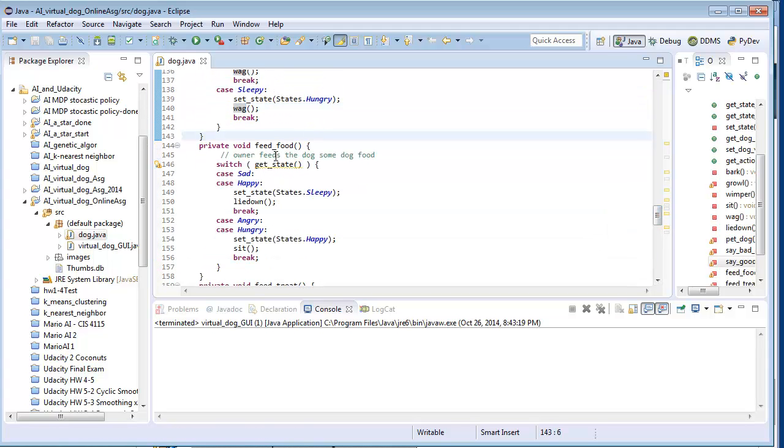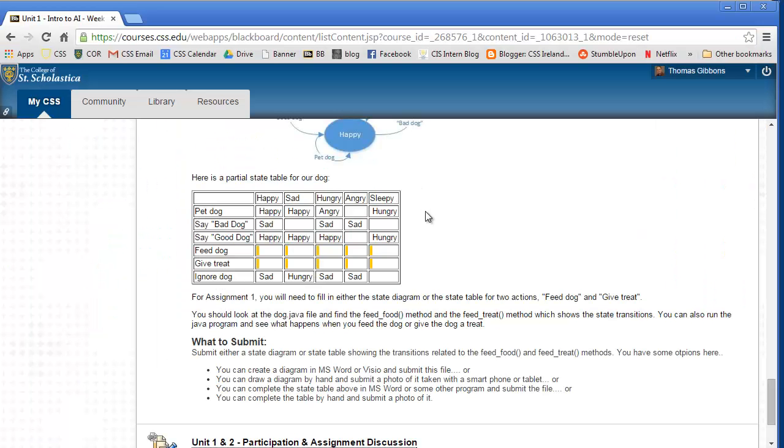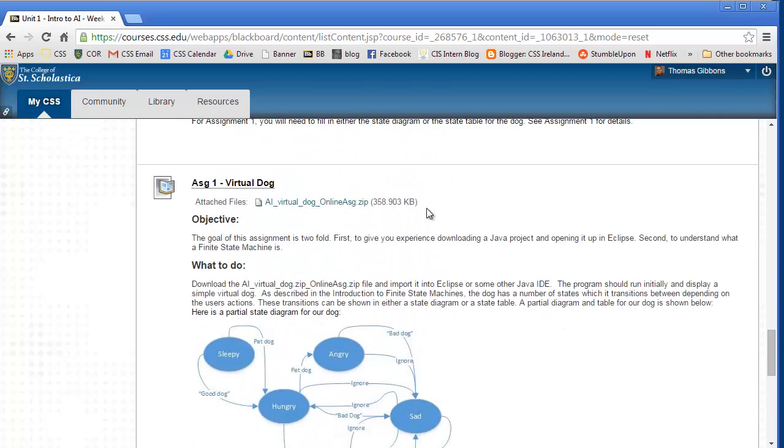So again, you can just look through these states and see, given what state it is, what it then transitions to. Hopefully this shouldn't be too hard. You can just read your whole answer right from here. But again, the main goal of this assignment is to get you able to download and view a whole project in Java in Eclipse. Okay, so you did assignment 1.